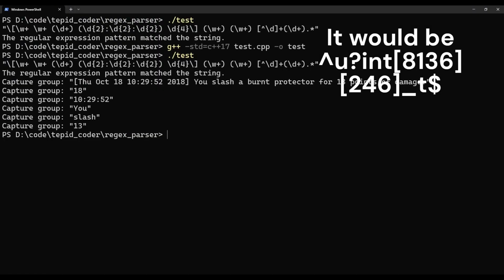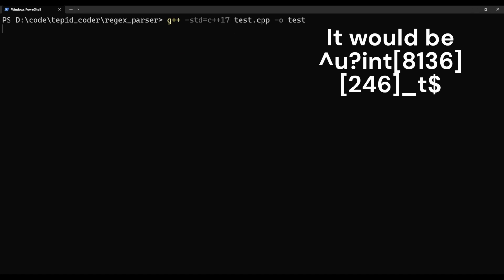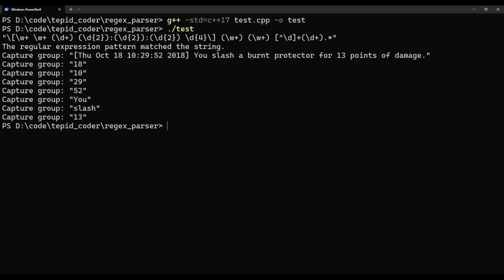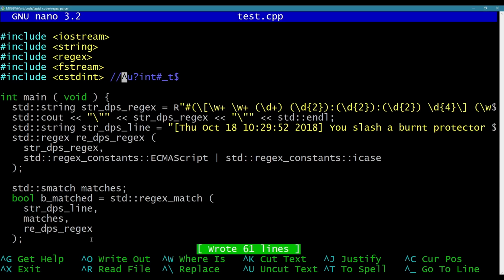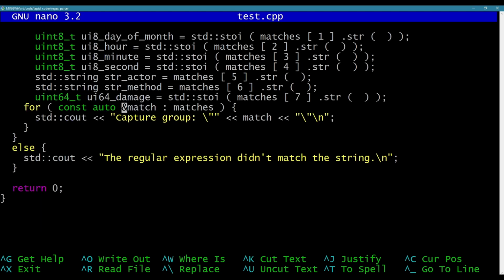Anyway, okay. Here we go. So we have the 18th is the month day. Here's the hour, the minute, the second. Who's providing the action? Who's doing the damage? It's the actor, and we have the method, and we have the damage. Great.